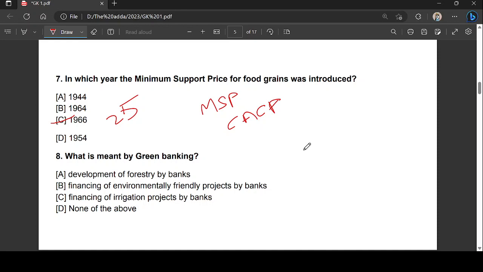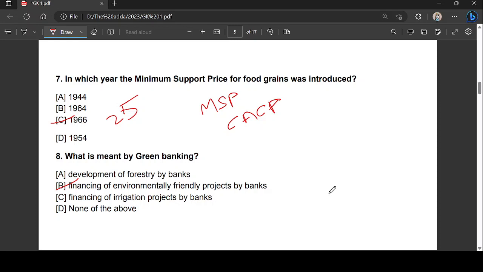The right answer is B, that is financing of environmentally friendly projects by the banks. So basically this is also called as a sustainable bank or an ethical bank. These are just normal commercial banks, which consider all the social and also ecological factors, environmental factors,